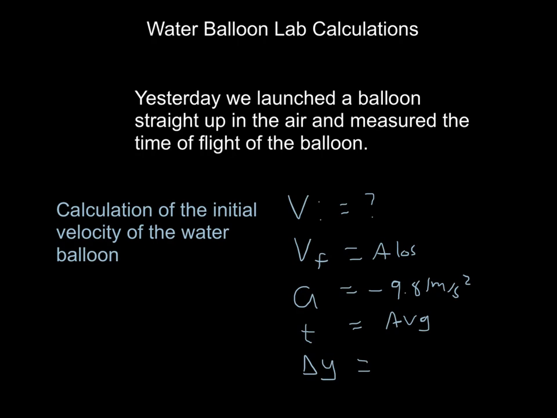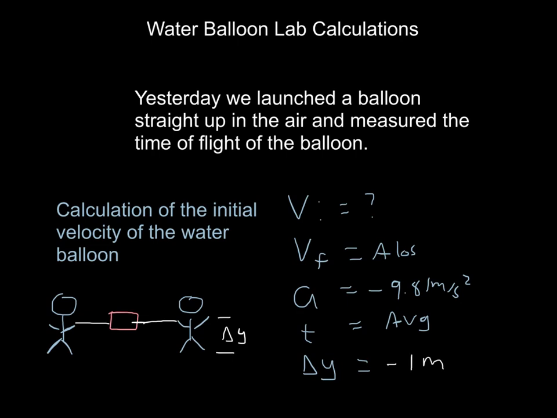So remember how we stood yesterday. You guys were outside, right? And we had one person on one side, one person on the other, and here's the water balloon launcher. When you pull the launcher down and let it go, obviously the balloon went up. So the balloon started actually in flight right here. Whatever distance you measured from here to here, this is going to be our delta y. So your group will have to decide what that is. I'll just make up a number because I didn't do that part of the experiment. Let's just say it's 1 meter. I would use minus 1 meter for my displacement.